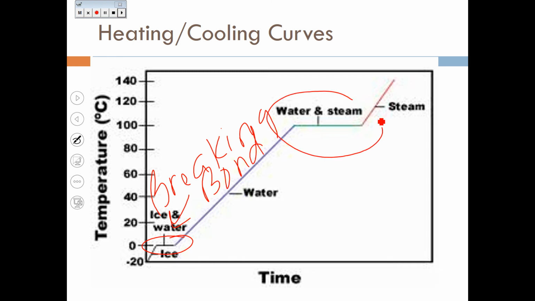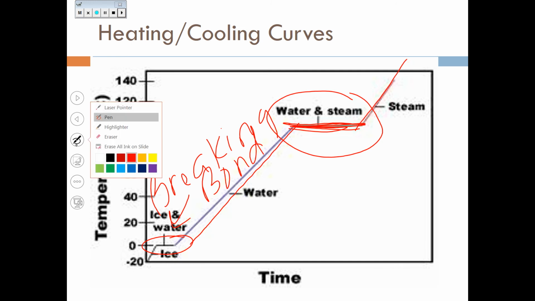Notice the same thing happens over here for the water and steam. It remains liquid water all the way up until 100 degrees Celsius. When the very first drop of water turns into steam at 100 degrees Celsius, we begin our phase change. Notice that the temperature stays the same. You have a mixture of both water and steam there. All of the energy being put in during that time is being used to break bonds again. Okay, and then once the very last drop of water has turned into 100% steam, the temperature starts to increase again.